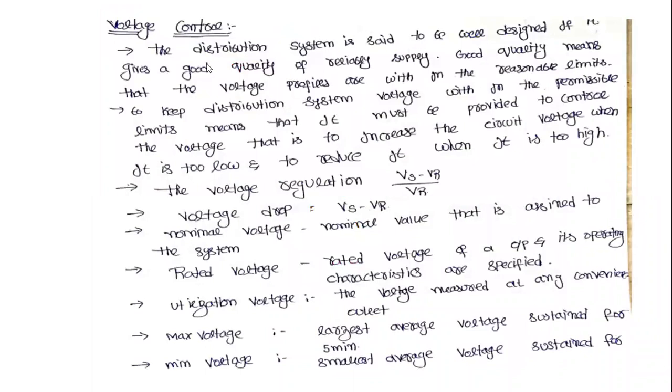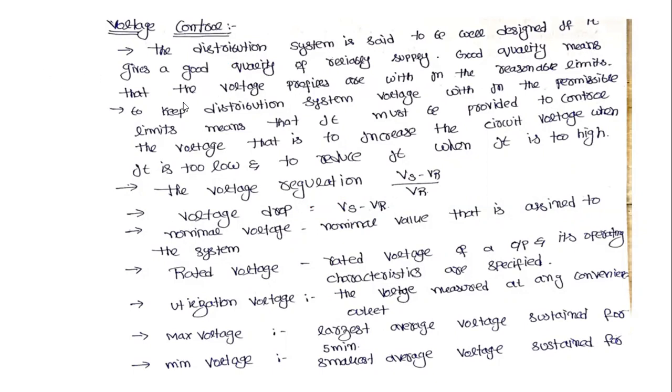Okay, first of all, what is the main importance of voltage control? A distribution system is said to be well designed if it gives a good quality and reliable supply. Therefore, good quality means that the voltage profiles are within reasonable limits. Therefore, the voltages are within controllable limits.